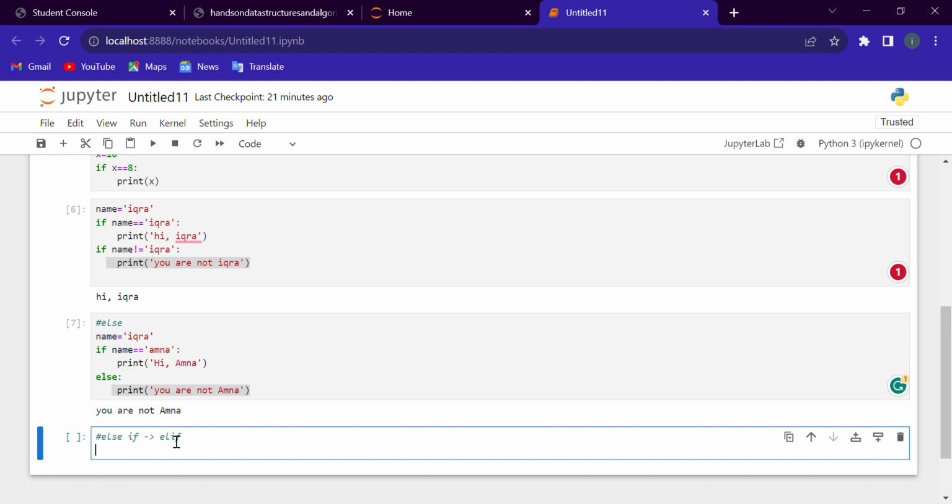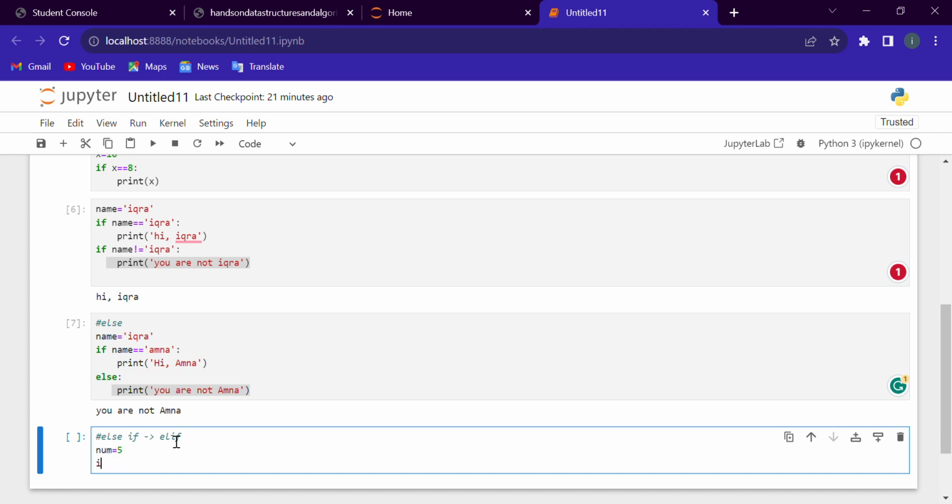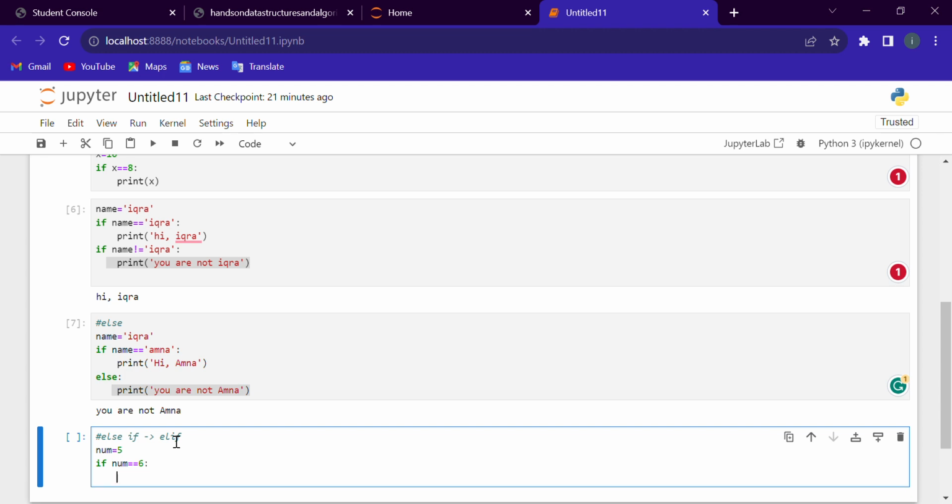Now we'll see how it works. Number is equal to 5, if number is equal to 6, print number is 6.